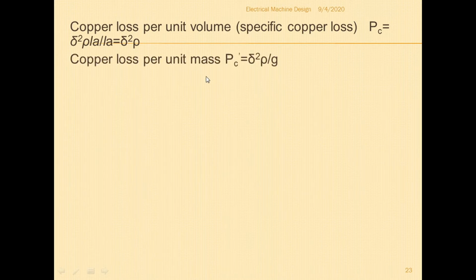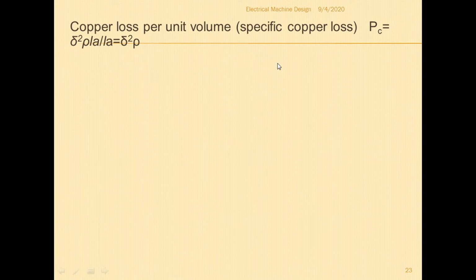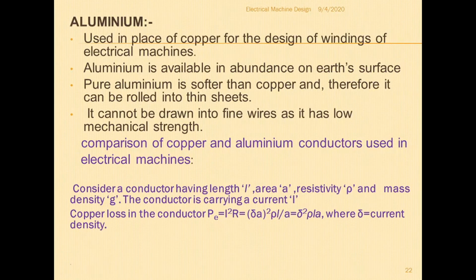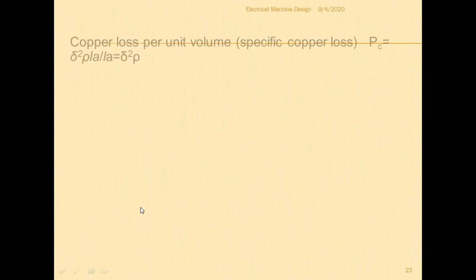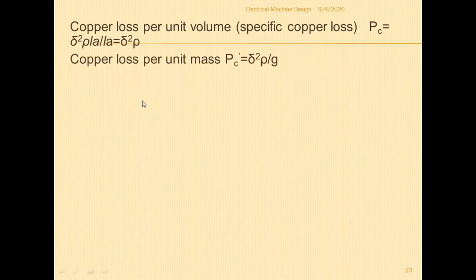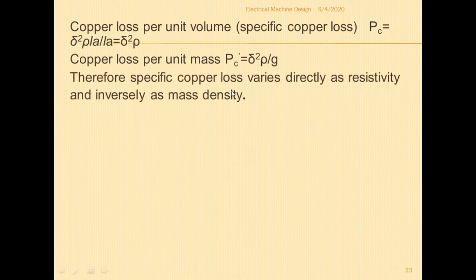Copper loss per unit mass is PC dash equal to delta square rho divided by G, where G is the mass density.